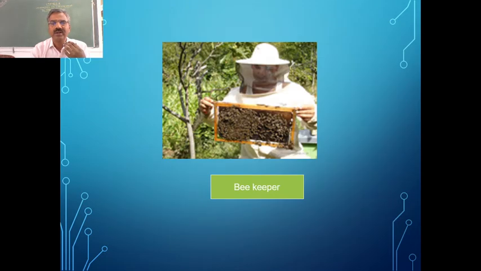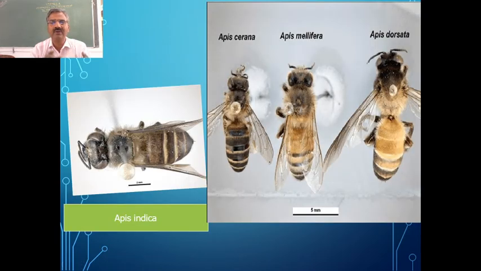Then you can see the beekeeper, and also we have different species of honeybees.